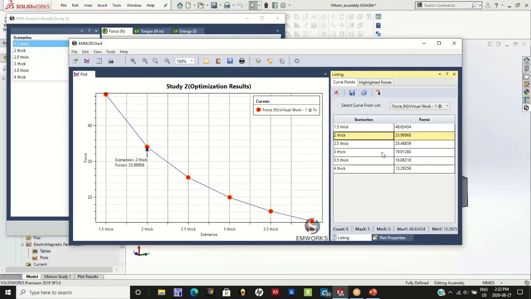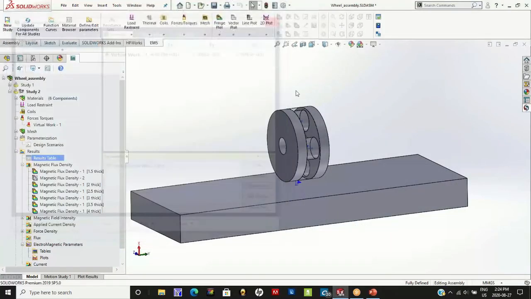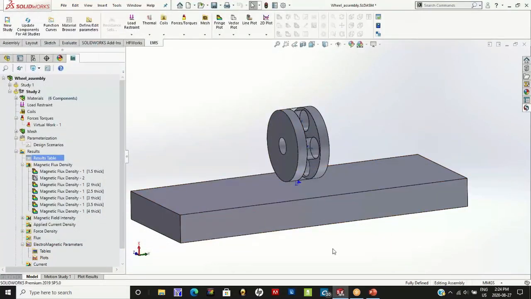Okay, so EMS, by doing these parametric studies on very effective devices like the magnetic wheel that we saw, helps you in understanding which critical design parameter you can adopt in your design so that you can get the desired effect and the desired objective that you are seeking as an engineer. So EMS also gives you multiple options.